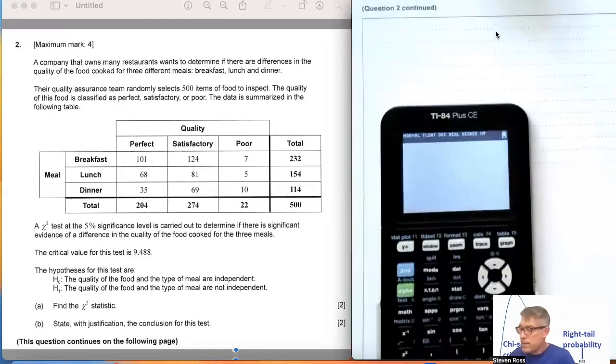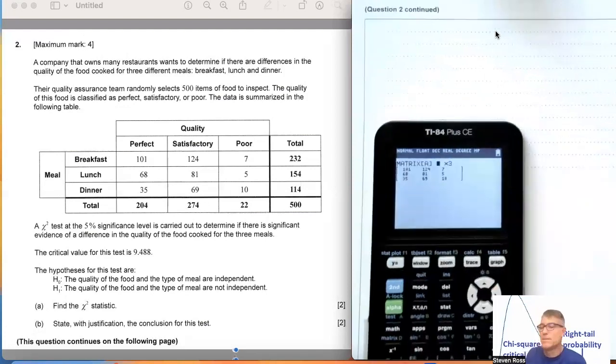So here's my calculator, and I'm going to go to the matrix and to edit. And look at that, I've already put in my matrix. So it's a 3x3 matrix. Let's check: 101, 124, 7, 68, 81, 5, 35, 69, and 10. Okay, that looks pretty good.